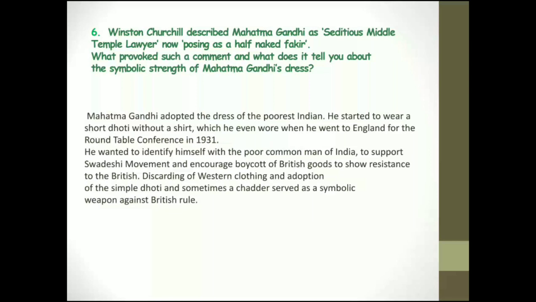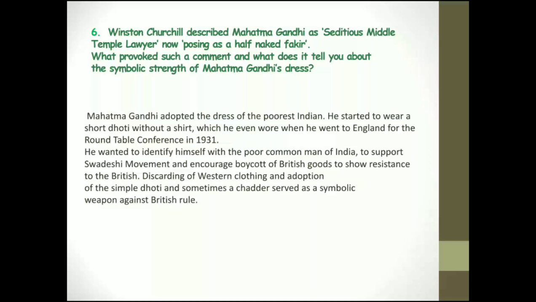He wanted to identify himself with the poor common man of India, to support the Swadeshi movement and encourage boycott of British goods, to show resistance. So he preached resistance and also sustainability and independence; these were his principles. Resistance, sustainability, and also being independent, being reliable.